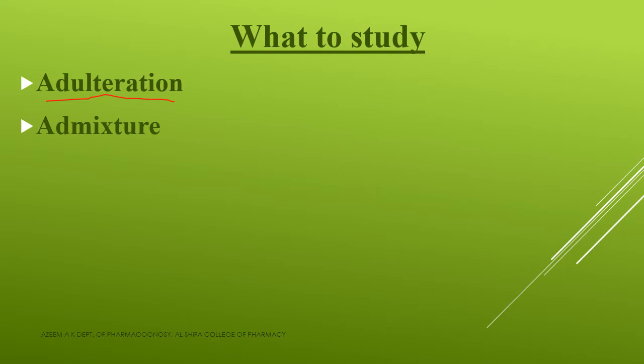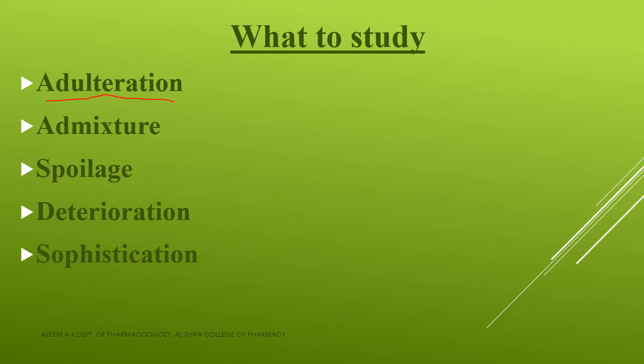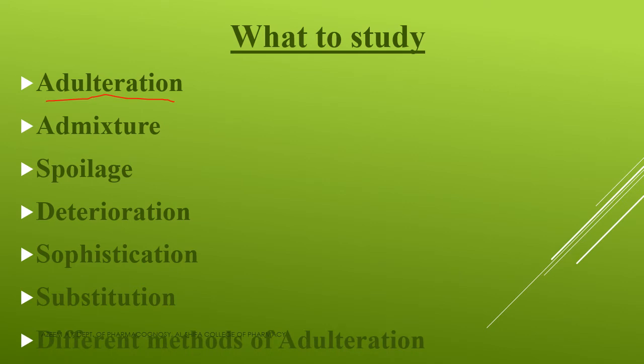Then apart from adulteration, you have to study certain terms: admixture, spoilage, deterioration, sophistication, and substitution. And apart from this, you have to study the different methods of adulteration also. Clear? So these are the things that you are going to study under this topic.